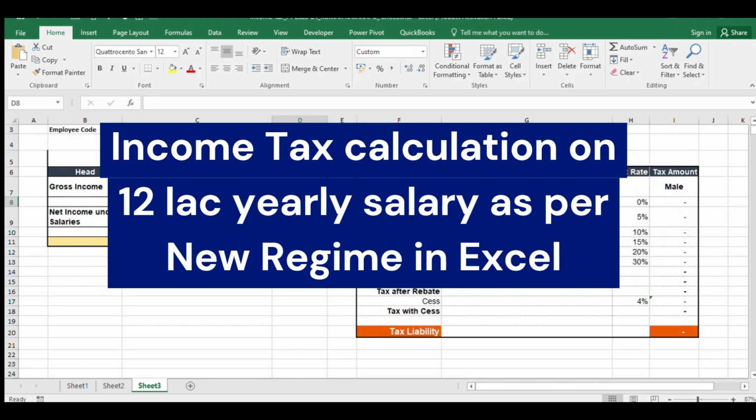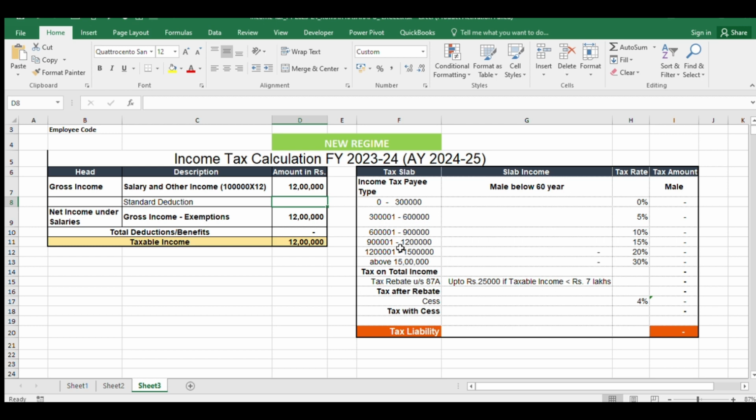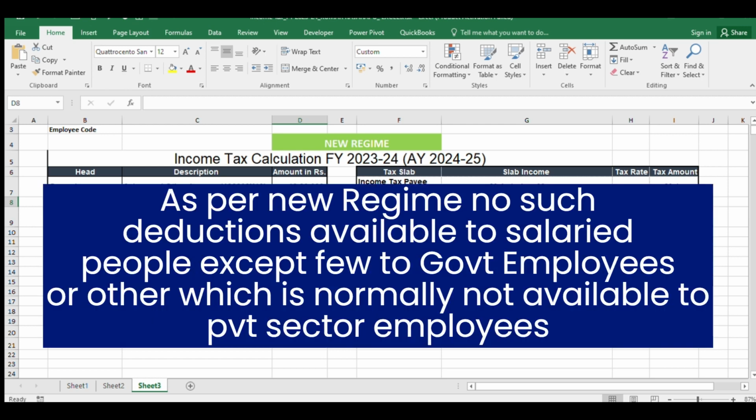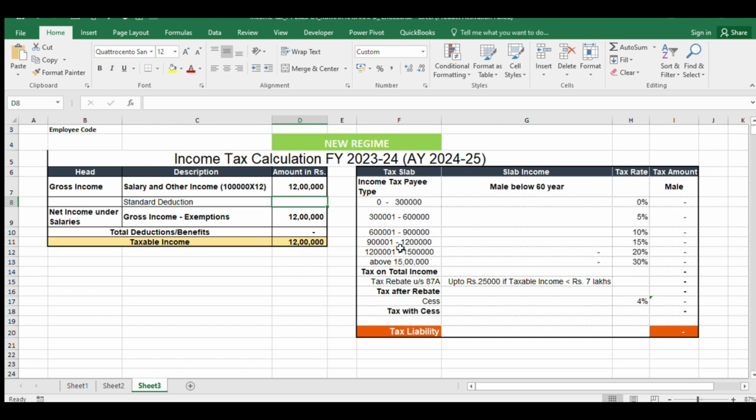Income tax calculation on 12 lakh yearly salary as per new regime in Excel. As per new regime, no such deductions are available to salaried people except a few to government employees, or others, which are normally not available to private sector employees.